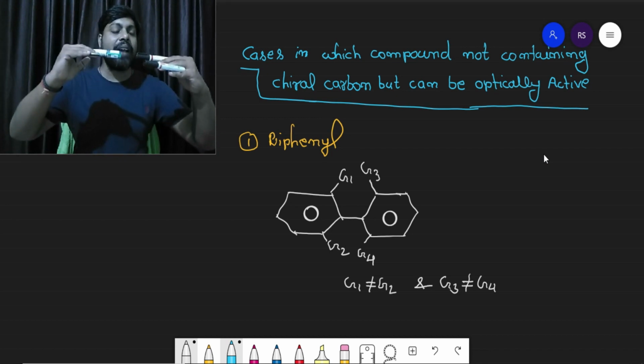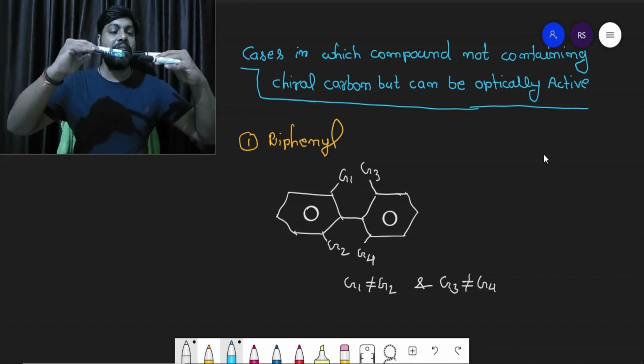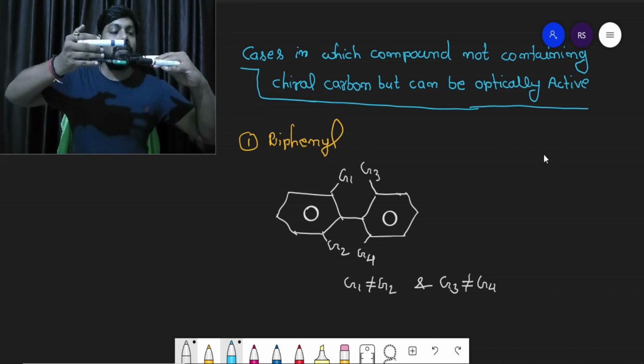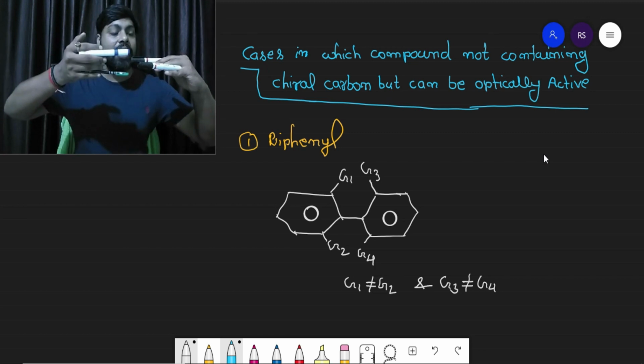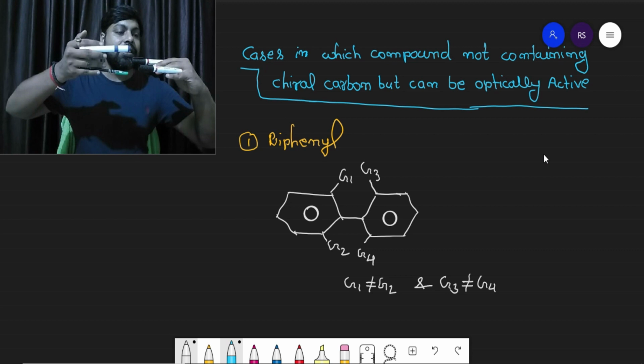So to minimize that repulsion, one benzene ring will flip and be in the vertical plane. Remember, it will be stationary in the vertical plane, because when it rotates again, it will have repulsion, and repulsion is minimum in this situation.